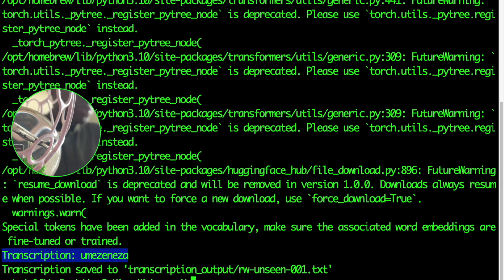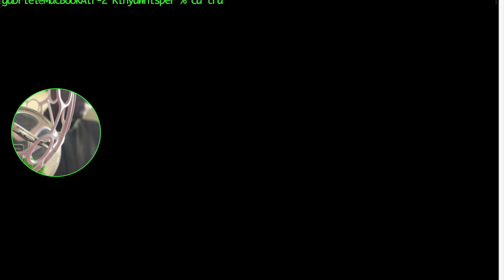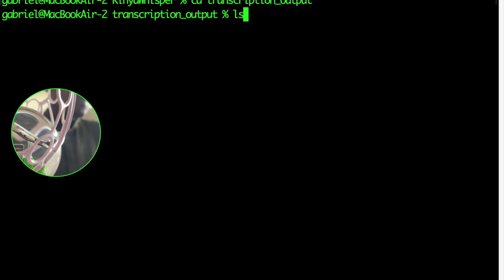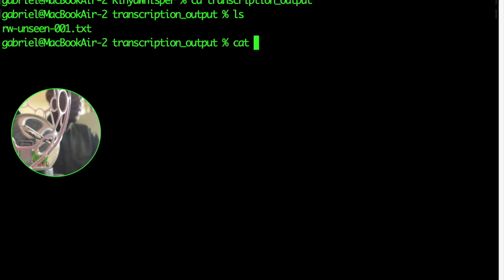This is the transcription and it's been saved. Let's check if it was saved in transcription output. It's here. Let's get it.